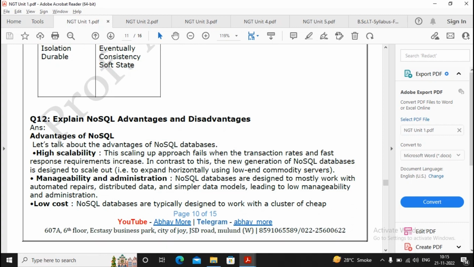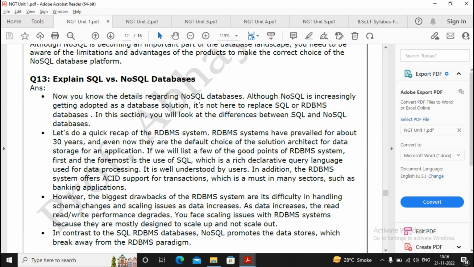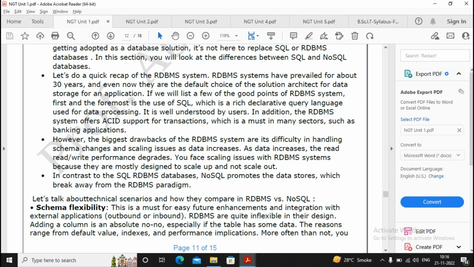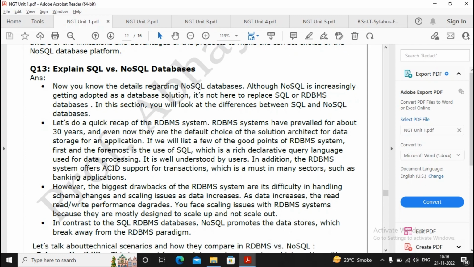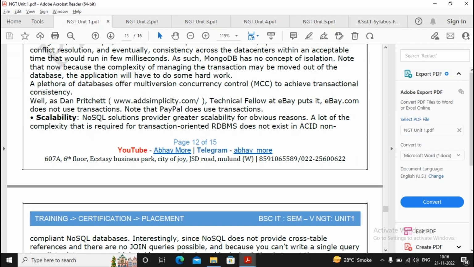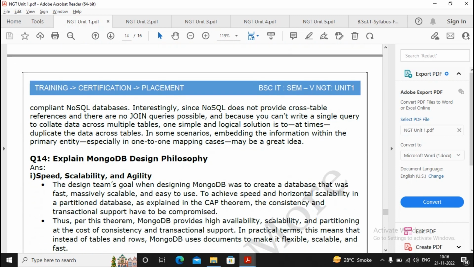Explain NoSQL advantages and disadvantages. Please prepare this answer also properly. And once you prepare SQL and NoSQL, you are able to find out the difference between SQL and NoSQL. If you are interested in not preparing SQL and NoSQL separately, prepare for this answer. Automatically SQL, NoSQL and the difference between SQL and NoSQL will all get prepared. So by preparing one question, the answers to 3-4 questions come together.